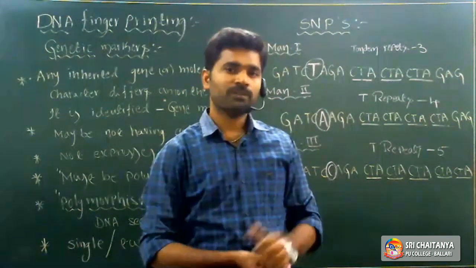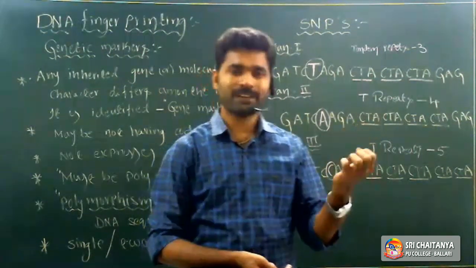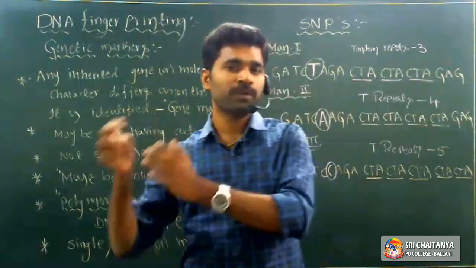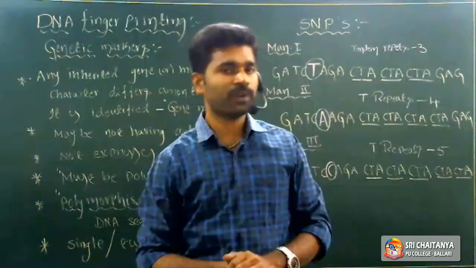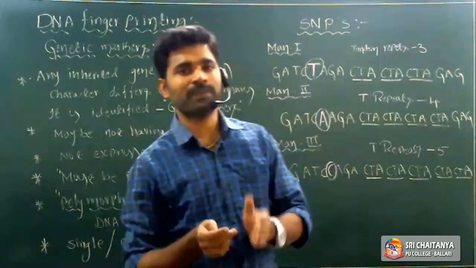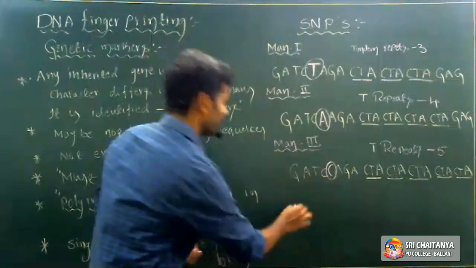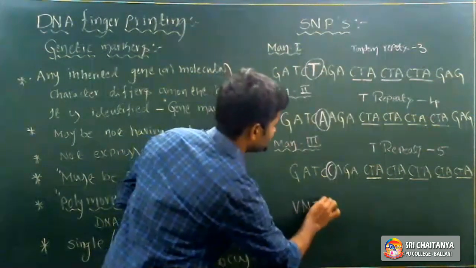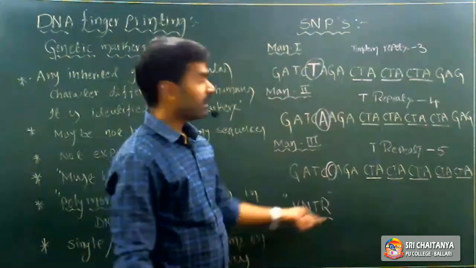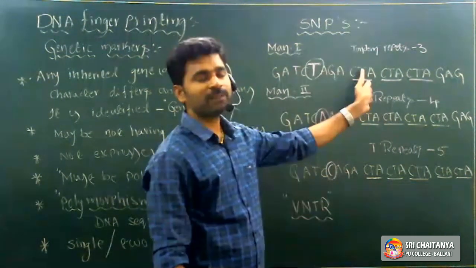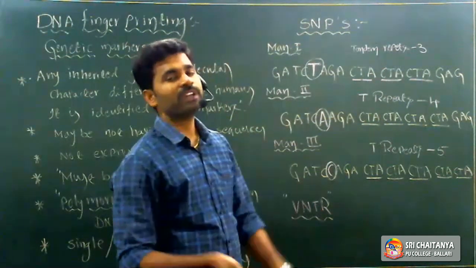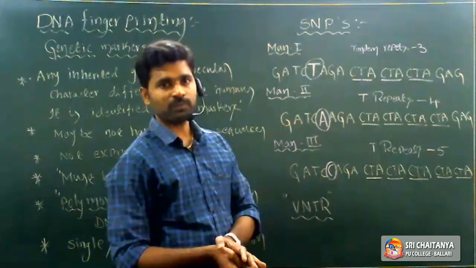Our genetic material, our cell, consists of 46 chromosomes. Of those 46 chromosomes, 23 come from the mother and 23 come from the father. In the same way, the variable number of tandem repeats, VNTRs. So what are VNTRs? It is nothing but variable number of tandem repeats. Tandem repeats are nothing but repeated units. So the repeated units, or tandem repeats, vary from person to person.